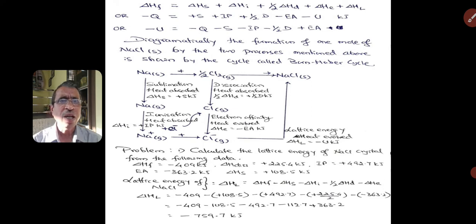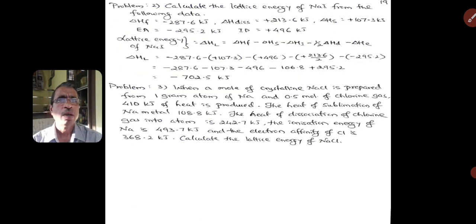The first problem: calculate the lattice energy of sodium chloride crystal from the following data. The data are given there: the enthalpy of formation, enthalpy of dissociation, ionization potential, electron gain enthalpy, and enthalpy of sublimation. Substitute the values, and the lattice energy will be minus 759.7 kilojoules. Like this, students, go through problems 2 and 3 and calculate in a similar way.